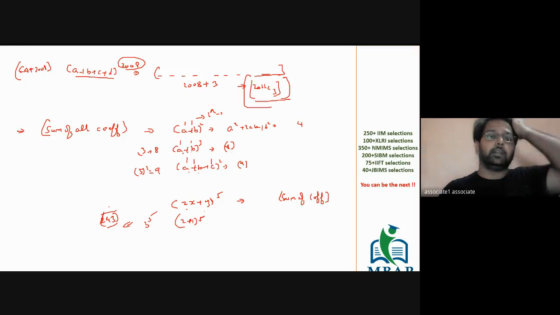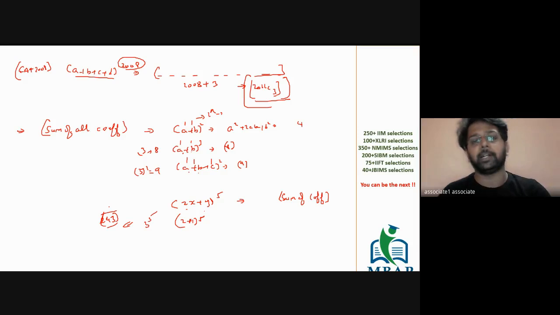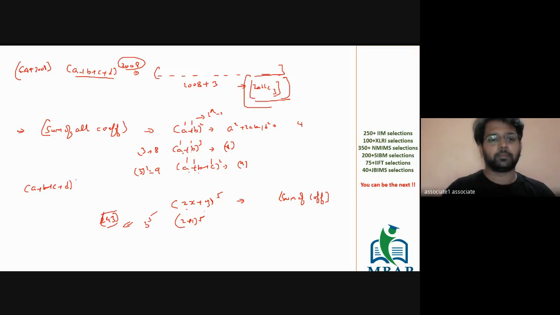People who are live, is this clear? If the question is about finding the sum of all the coefficients, how to solve? If the question is about finding the number of terms in the expression, yes or no? Okay. a plus b plus c plus d raised to 5. What is the sum of all the coefficients of this expression? a plus b plus c plus d raised to 5. What is going to be the sum of all the coefficients of the expression?